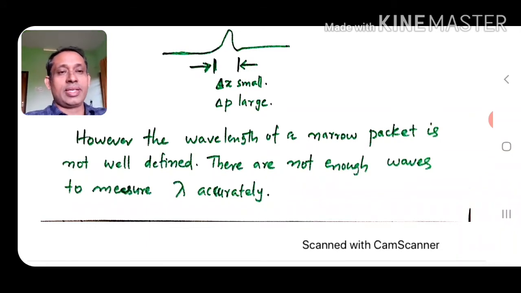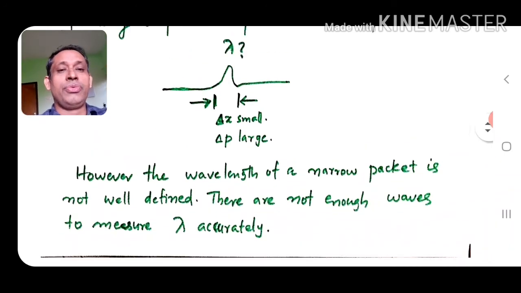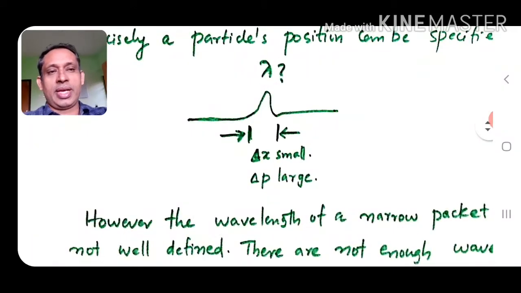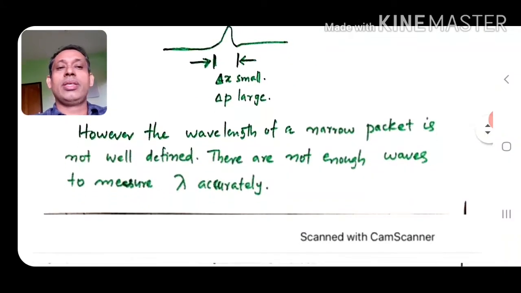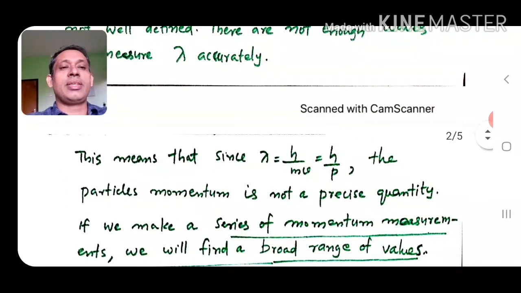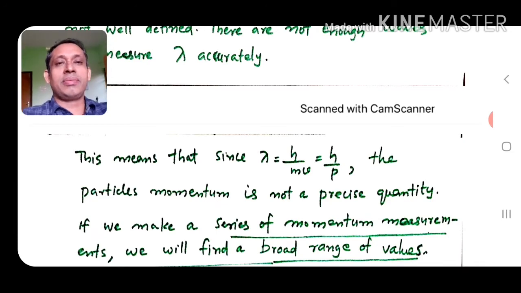Why do we say that? Because there are not enough waves to measure lambda accurately. This means that the momentum is related to the de Broglie wavelength lambda by lambda equal to h by p, or p equal to h by lambda.